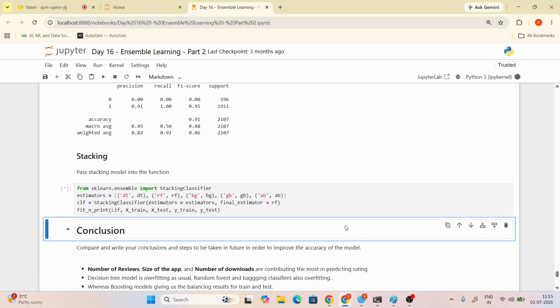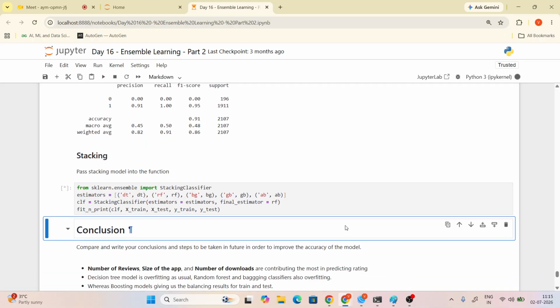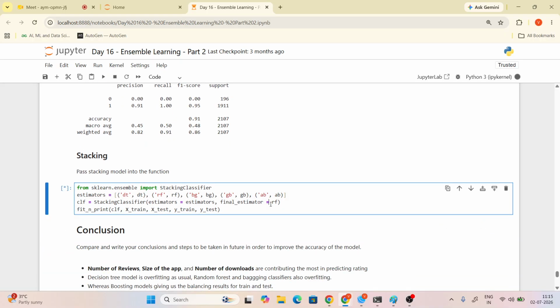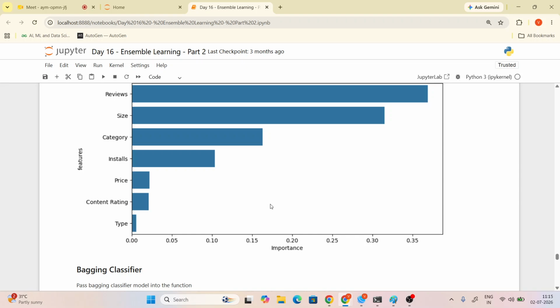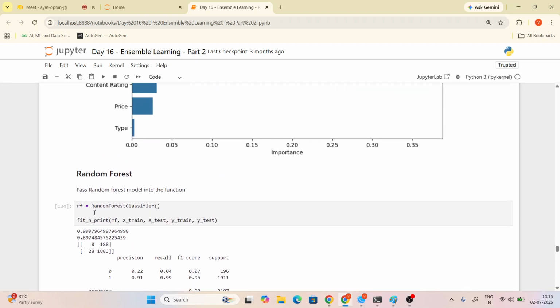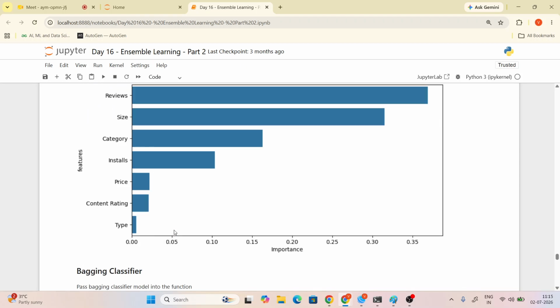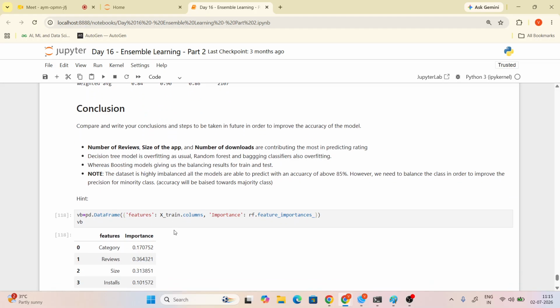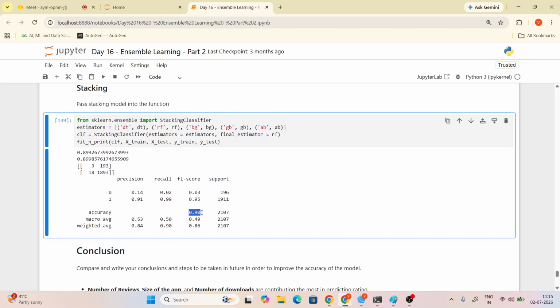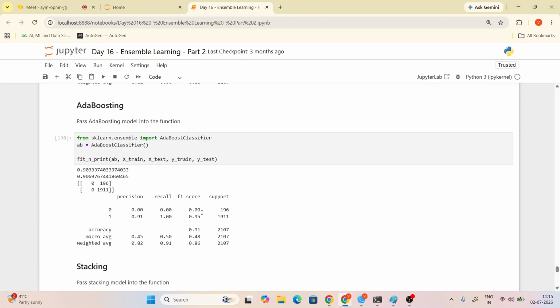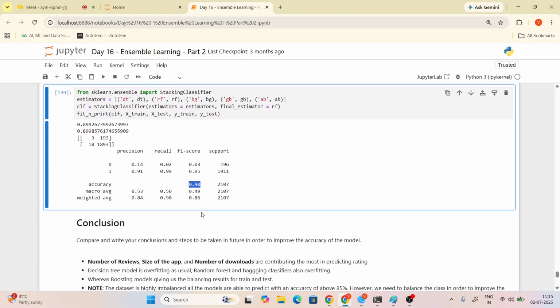Just a minute. The final estimator is RF. RF means random forest, Alka. Yeah, random forest. I was saying that previously we took random forest as RF. Yes, yes. See the output here. This one is also 90 percentage. Which one is highest? I think AdaBoost is the highest. 91 is the highest. Yeah.